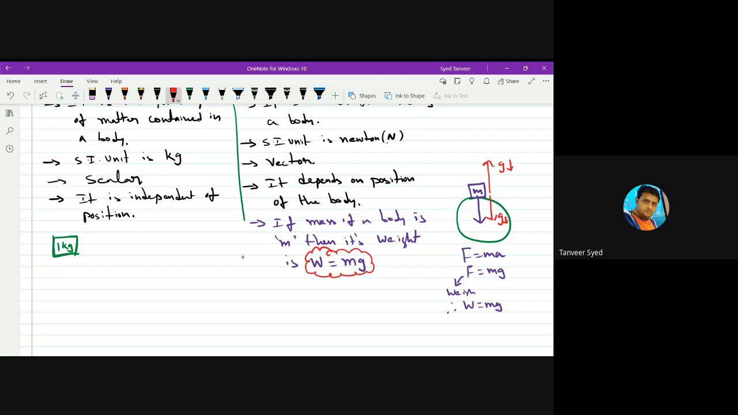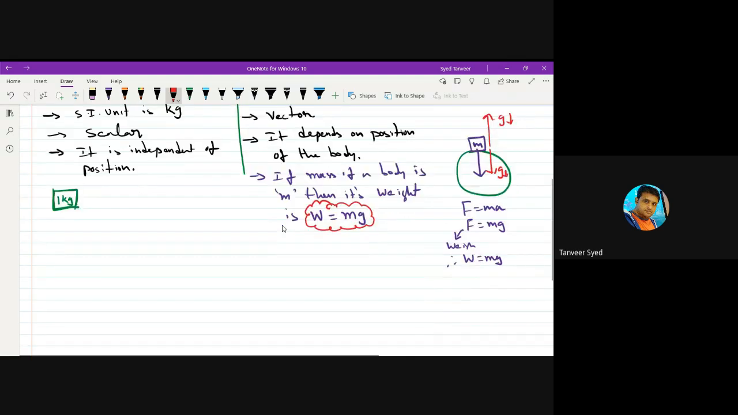Depends on position. Can we say that mass is the weight irrespective of gravity? No, mass is not weight. You cannot describe mass in terms of weight. Don't make it like m is equal to w by g. This is mathematically okay, but physically it's not the definition of weight.